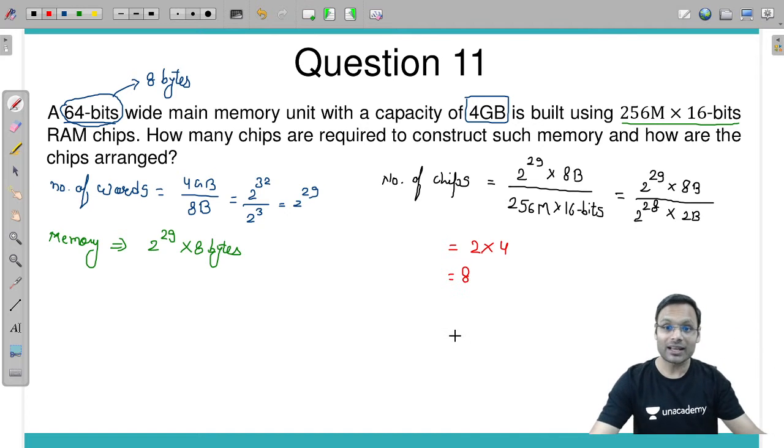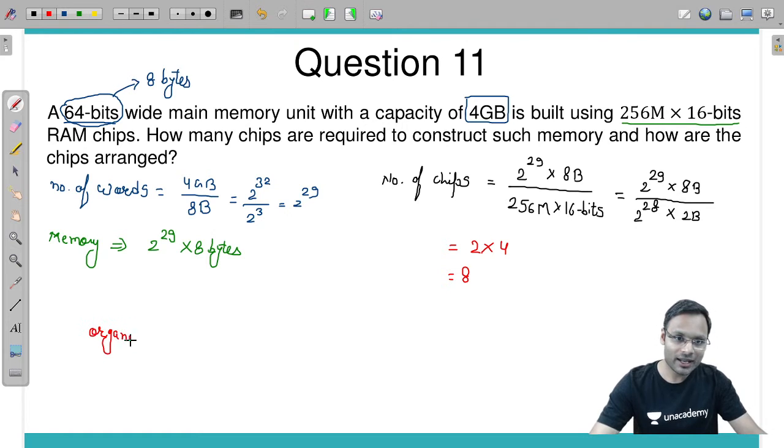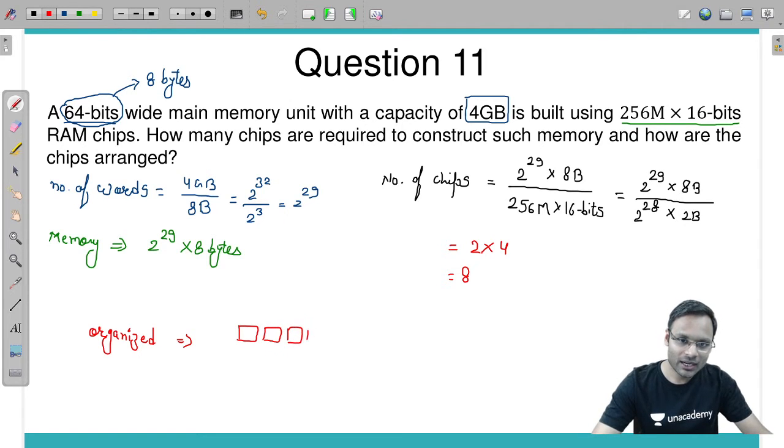If number of chips are 8, how are these organized? Organization like this way: each horizontal arrangement with 4 chips, and you need 2 such horizontal arrangements, arranged vertically like this way.